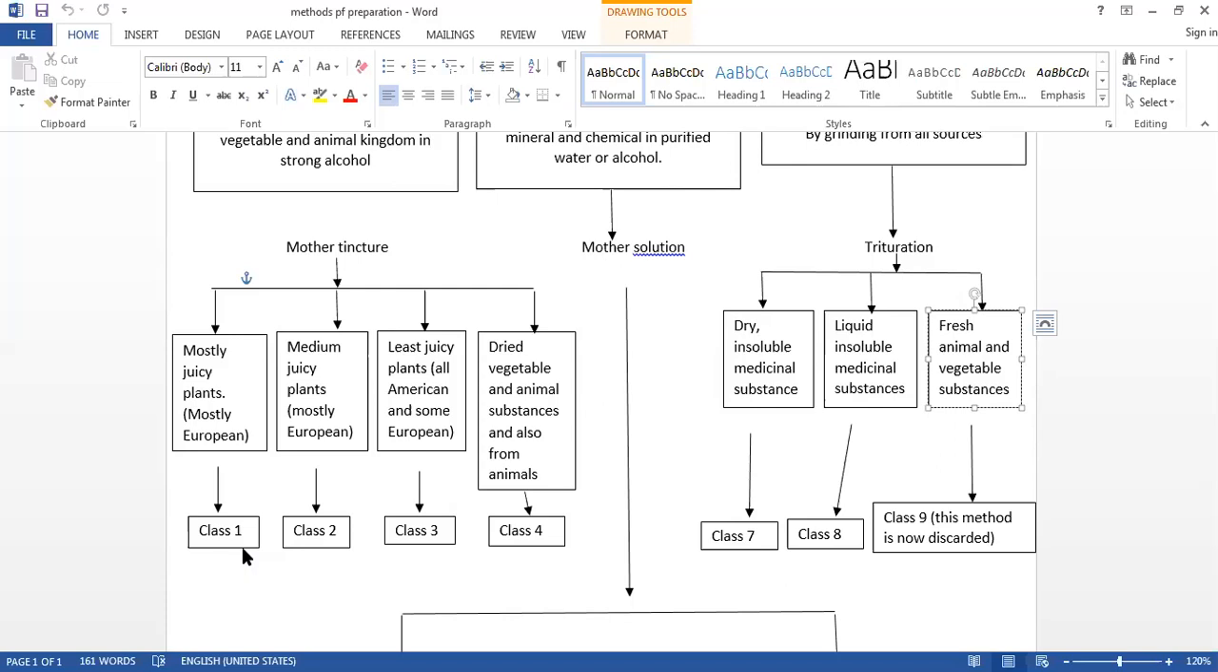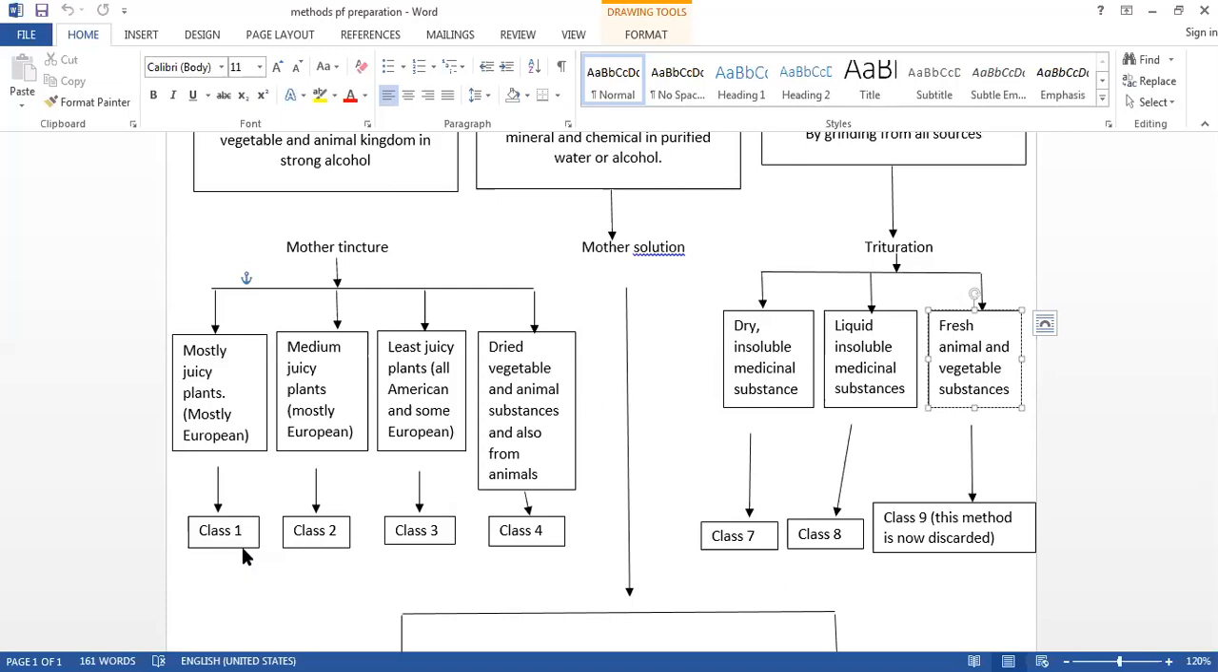So the plants that we use in the first class may be Belladonna, Dulcamara, Hyoscyamus, or Plantago major.